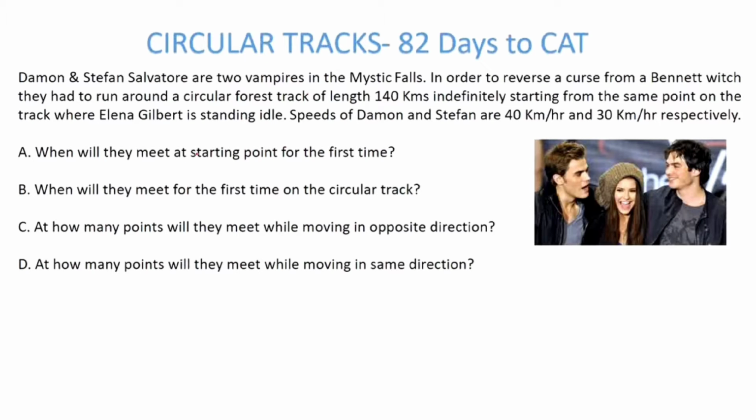So Damon and Stefan Salvatore are two vampires in Mystic Falls. In order to reverse a curse from Bennett witch, they had to run around a circular forest track of length 140 kilometers indefinitely, starting from the same point on the track where Elena Gilbert is standing idle. Very nice starting point. Now, speeds of Damon and Stefan are 40 and 30 respectively. Now, the first question: when will they meet at the starting point for the first time?